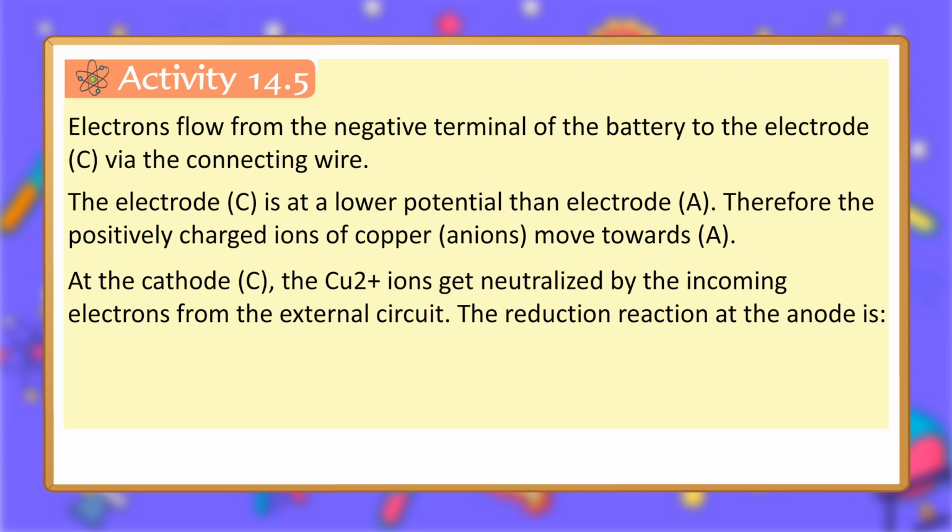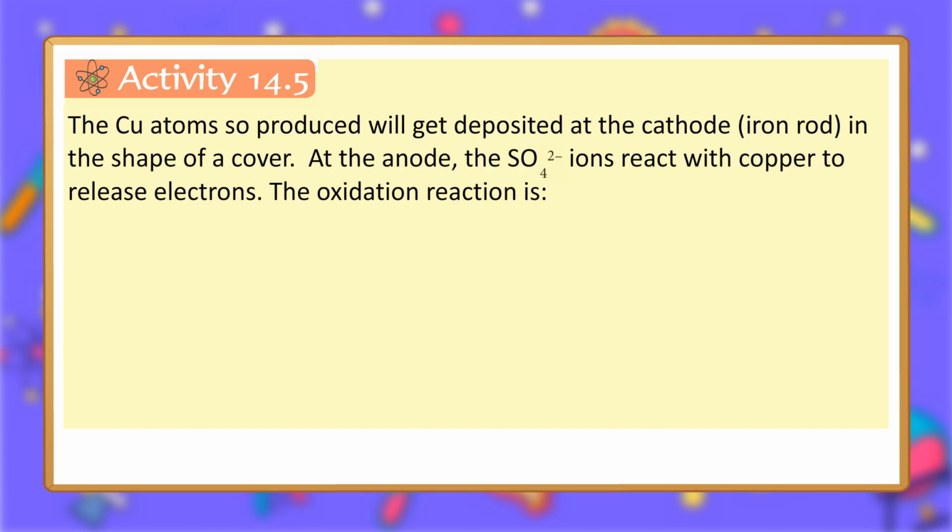The reduction reaction at the cathode is Cu²⁺ + 2e⁻ → Cu. The Cu atoms so produced will get deposited at the cathode iron rod in the shape of a cover. At the anode, the SO₄²⁻ ions react with copper to release electrons. The oxidation reaction is Cu + SO₄²⁻ → CuSO₄ + 2e⁻.